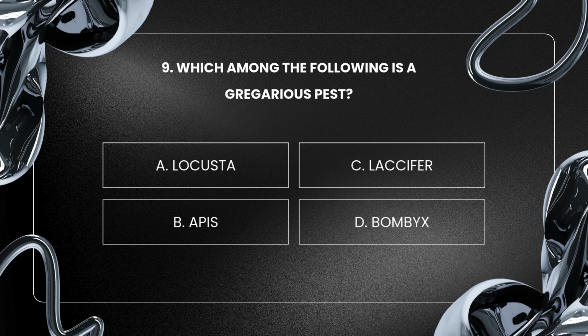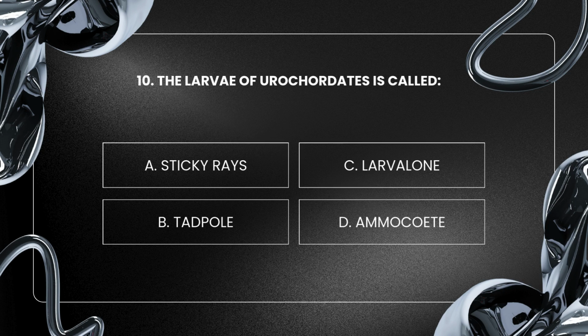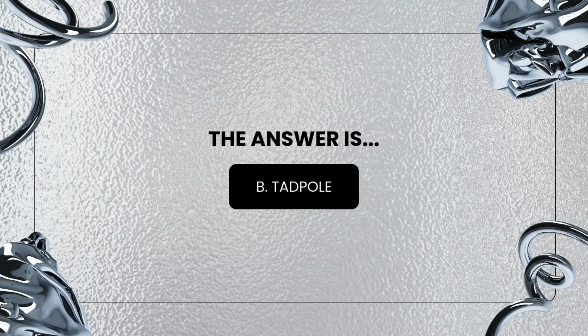Which among the following is a gregarious pest? A. Locusta, B. Apis, C. Laccifer, D. Bombyx. The answer is A. Locusta. The larvae of Urochordates is called A. Sticky rays, B. Tadpole, C. Larvalone, D. Ammocoetes. The answer is B.